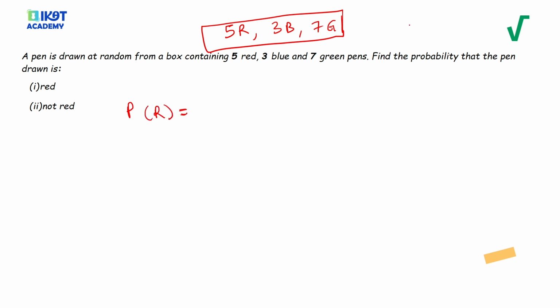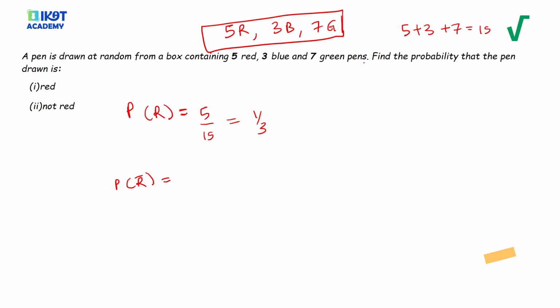So here, what is the total? The total is 5 plus 3 plus 7. No, sorry, 7 plus 3 is 10, so this is 15. Probability of red occurring is 5 out of 15, which we can reduce to a third. Probability of not red, that is red complement.